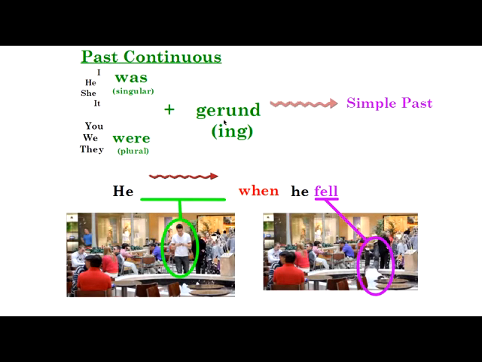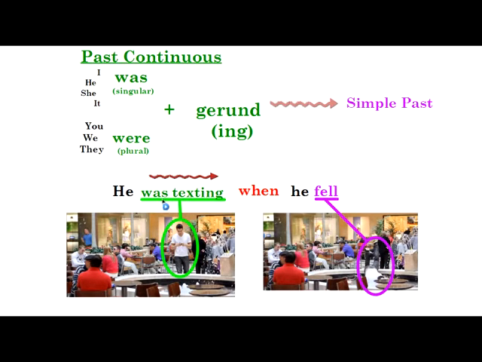Now, I usually use the past continuous to describe the first action that happened in a sequence of two actions in the past. So my past continuous is the first action that happened, and then I use the simple past to represent the second action that happened, or maybe the interruption of the past continuous. So if we remember our situation, right? Do you remember what he was doing when he fell? We said that he was texting when he fell. So again, I'm using was and my gerund texting, right?